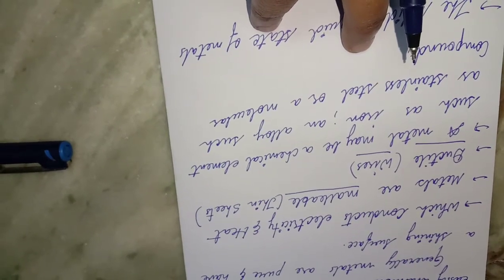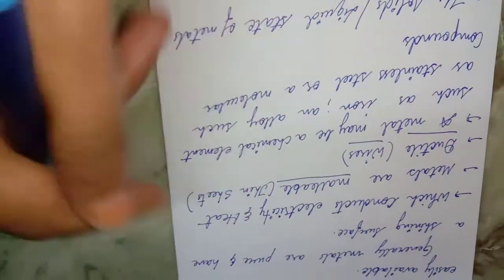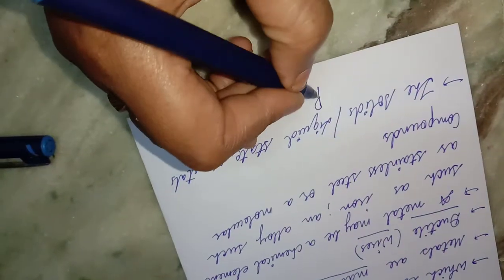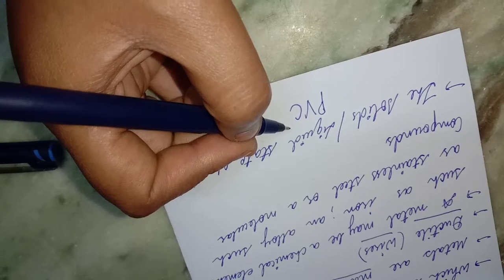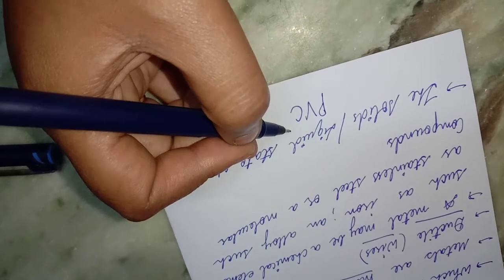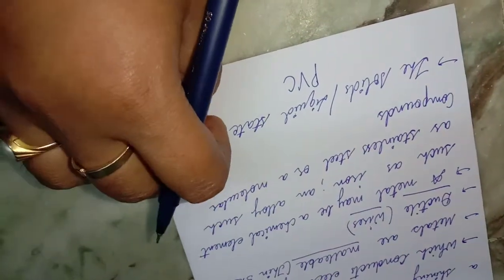Moreover, in homes, a coating of polyvinyl chloride, generally called PVC, or rubber-like materials is used where electricity wires are coated. So this is a few things about metals.